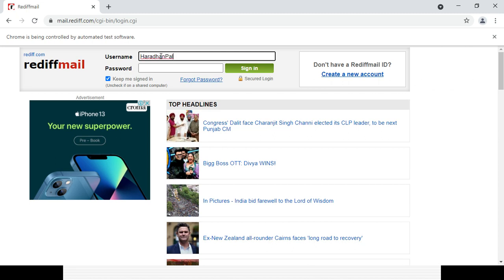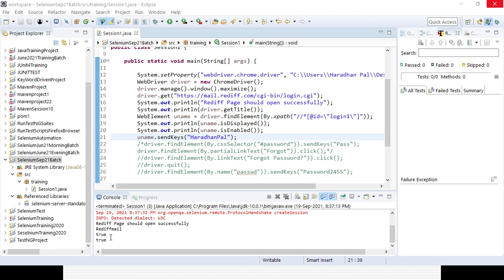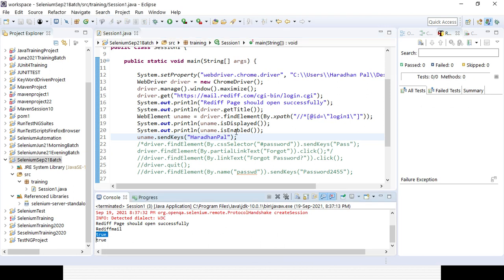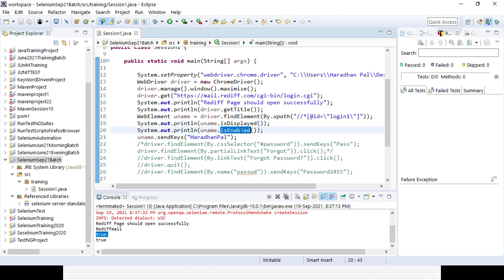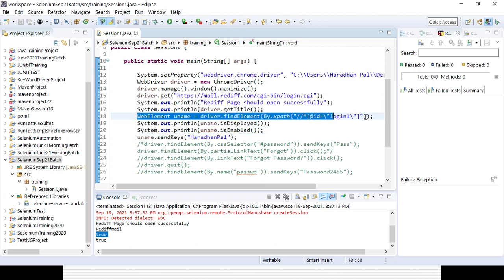So now you can see the output, it has already entered the username with the help of only the variables instead of the whole component, right? You can see true and true, is displayed, is enabled, then it is entering. Why? We are creating a variable with the help of the WebElement class. Suppose tomorrow we need to change XPath to CSS. So we will be updating only one line of code instead of all lines of code, right? That is the beauty of WebElement, creating a variable for each and every field.